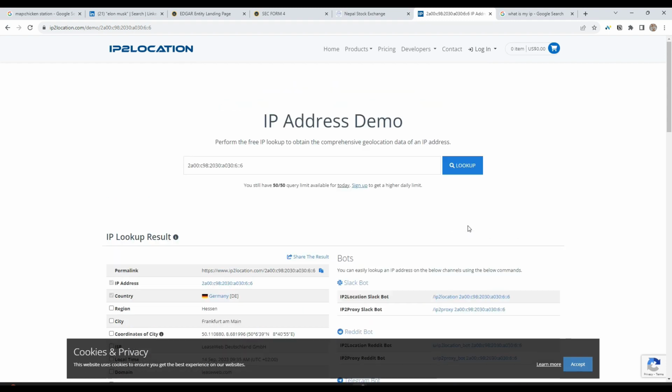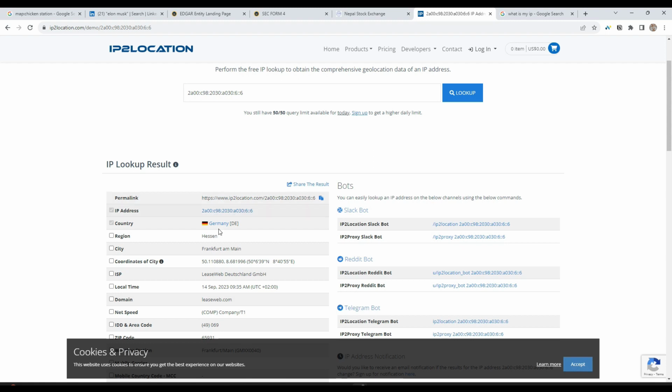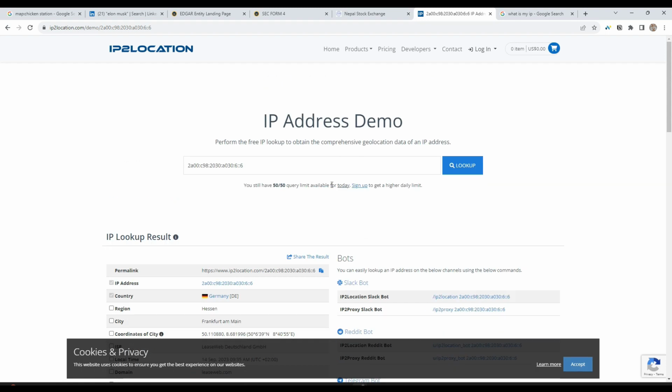So in this way you can conclude that even if you are tracking the IP address of your customer, there is a high chance that some criminals may use a VPN and through that VPN they will open an account in your organization. Because I am actually from Nepal, but this IP is showing that I am from Germany, and this IP will be recorded in your website. But still, tracking IP address helps, right?